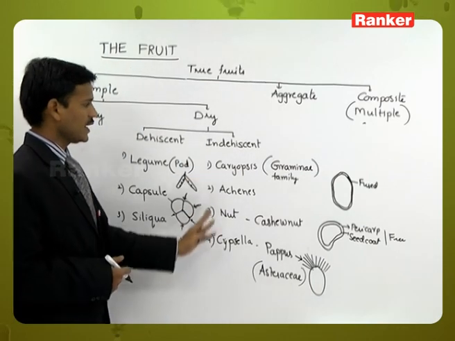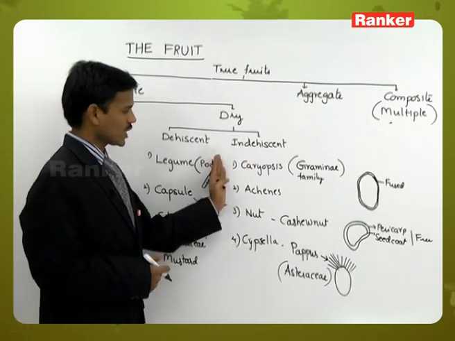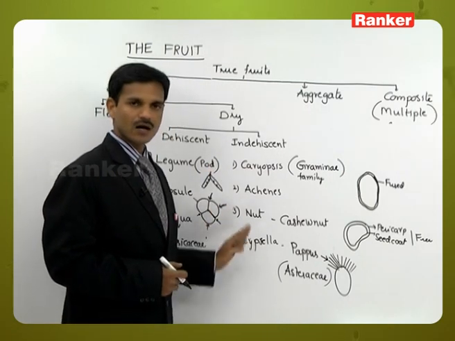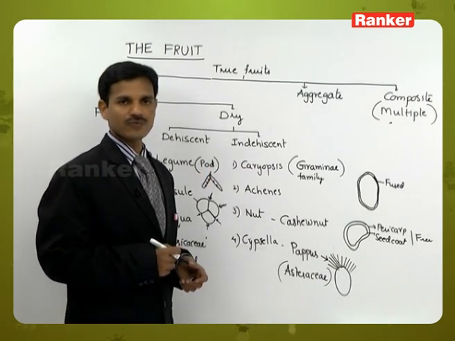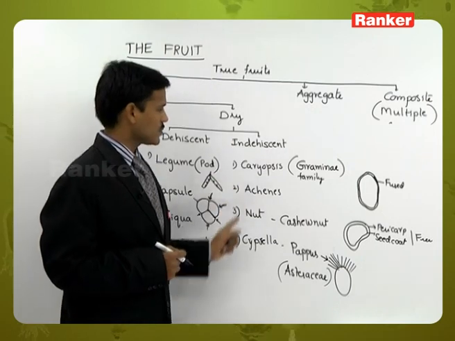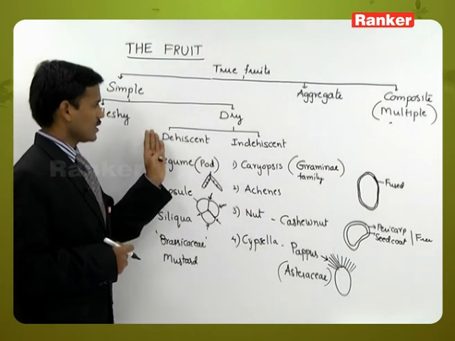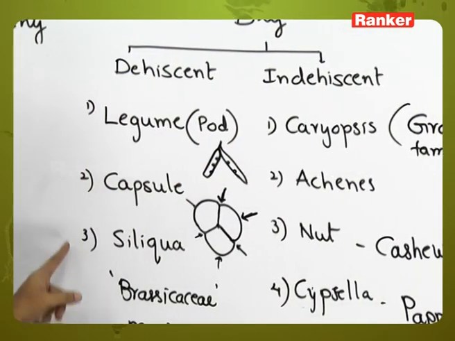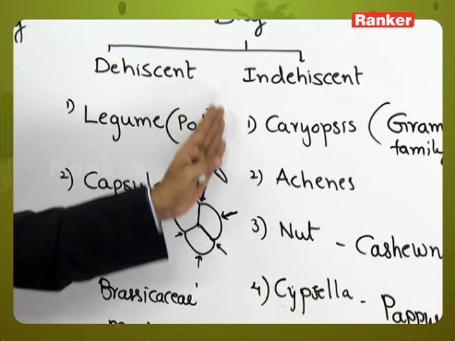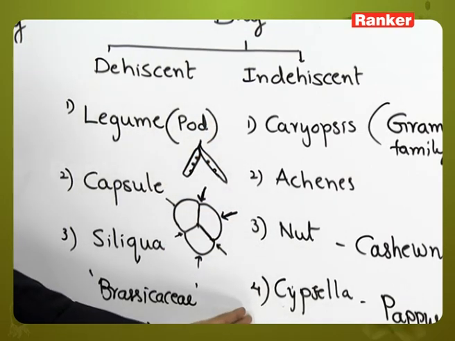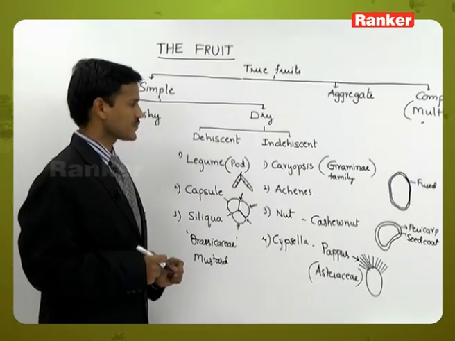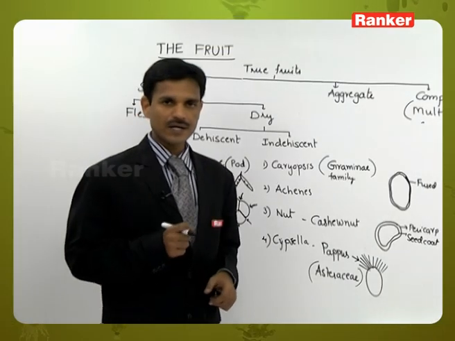So all these are indehiscent fruits, all the four types: Caryopsis, achene, nut, Cypsela. All these are single seeded fruits. So this is about dry fruits, dehiscent and indehiscent fruits. Dehiscent fruits are of three types. Indehiscent fruits are of four types. All indehiscent fruits are only single seeded fruits. So that is about dry fruits.